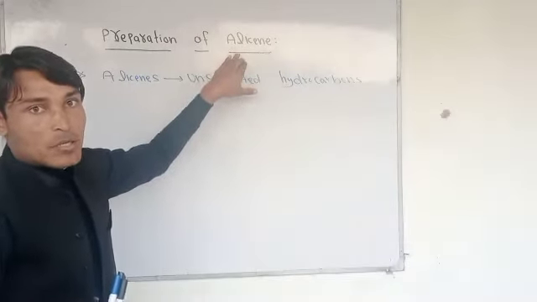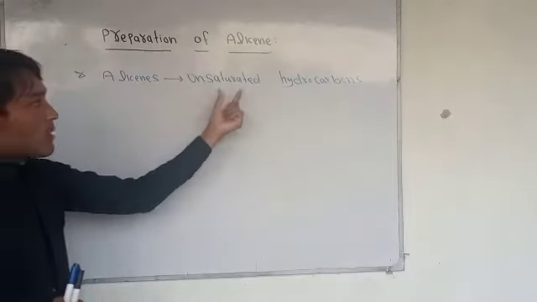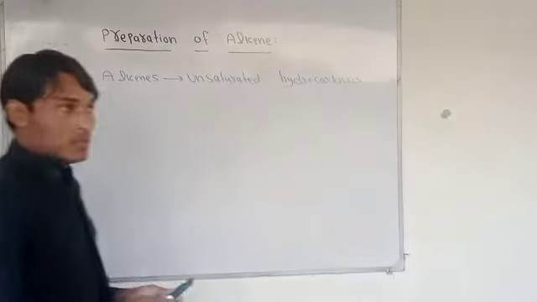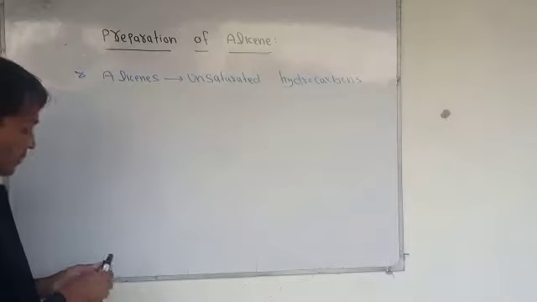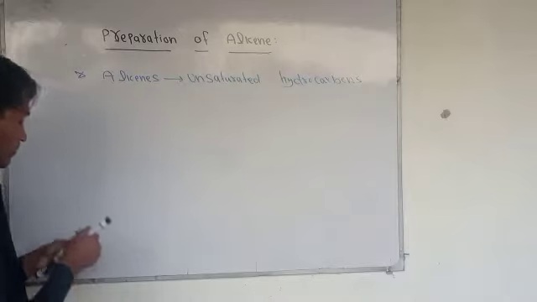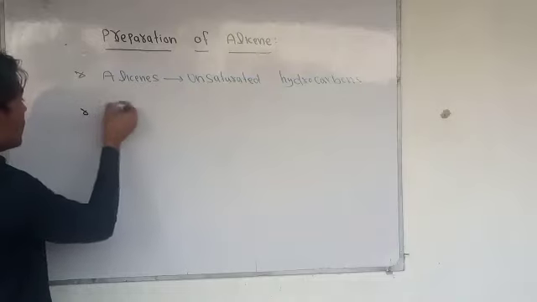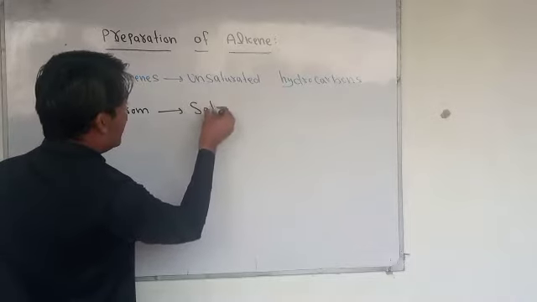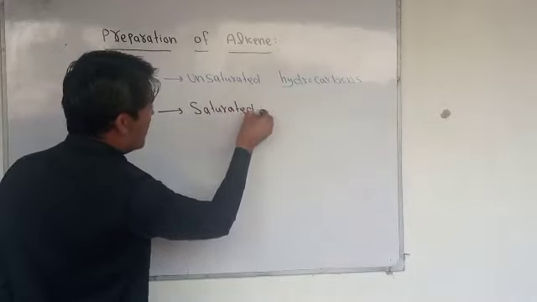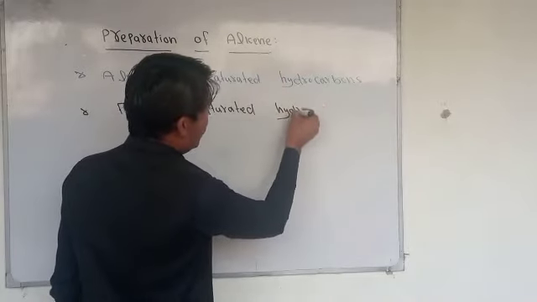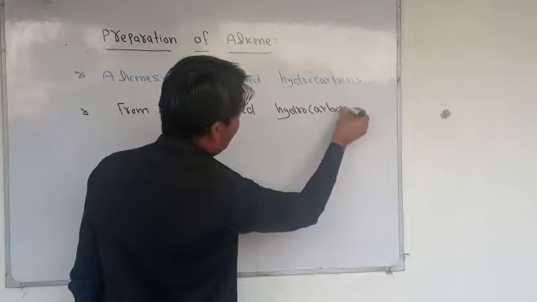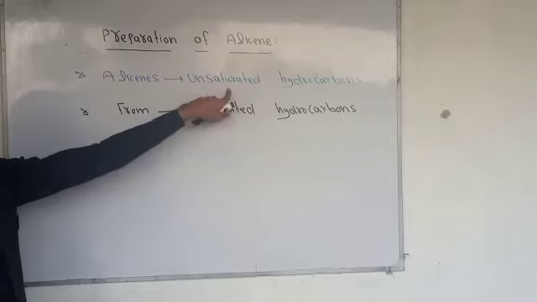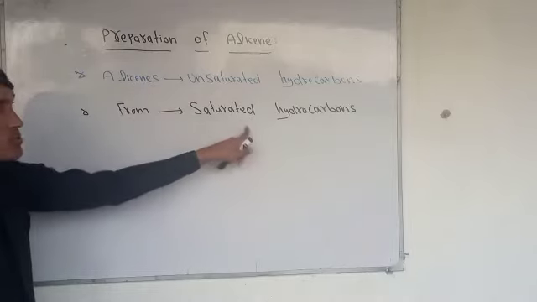So how can we prepare alkenes? Alkenes can be prepared from saturated hydrocarbons. Means alkenes can be prepared from saturated hydrocarbons.